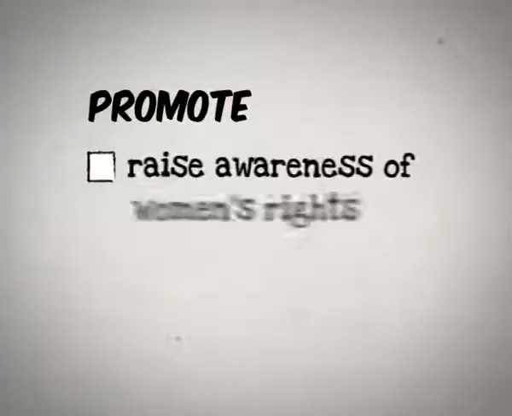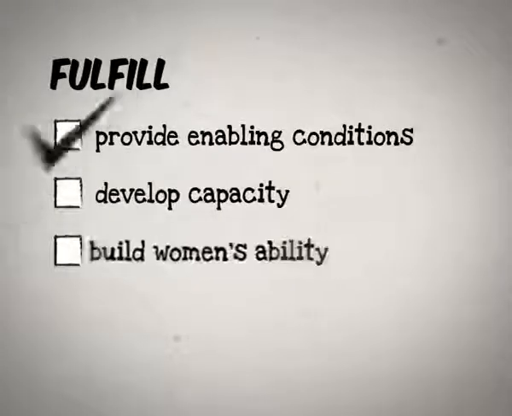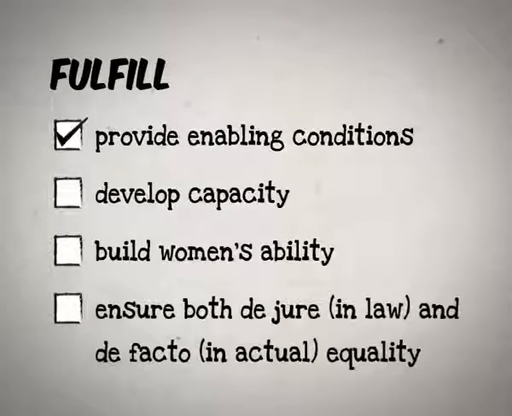The state has to promote the rights of women. It must raise awareness of women's rights in the country. The state has to fulfill the rights of women. It must take positive steps and provide enabling conditions, develop capacity of its institutions, and build women's ability to ensure equality. It must also remove hurdles that women face to ensure both de jure and de facto equality.